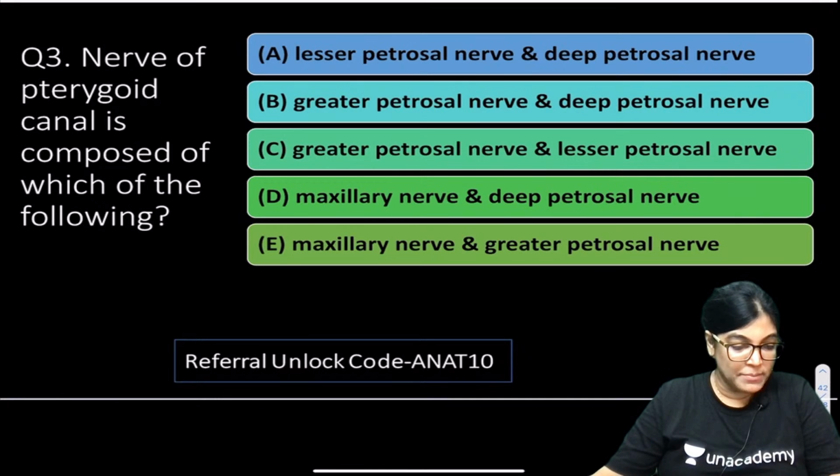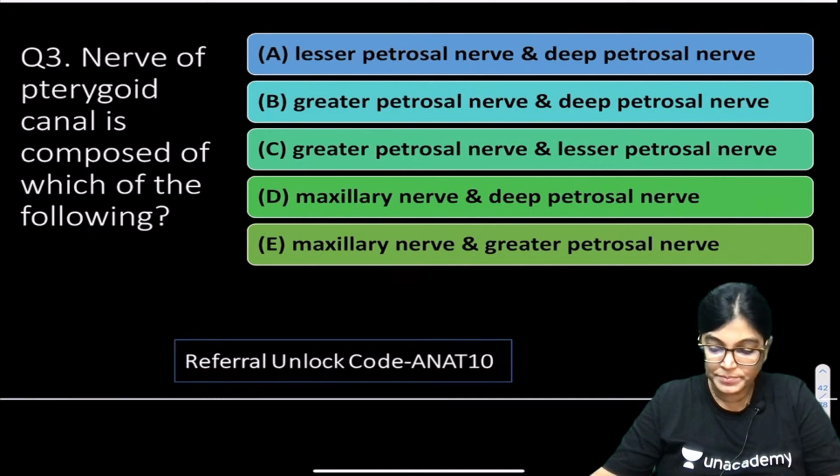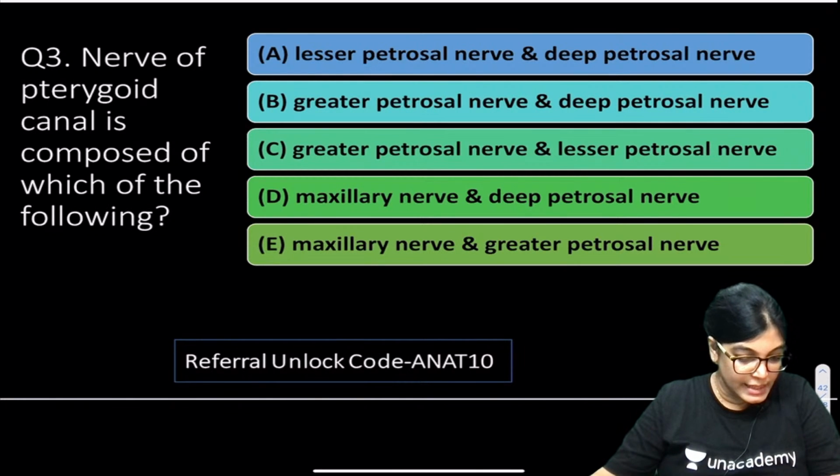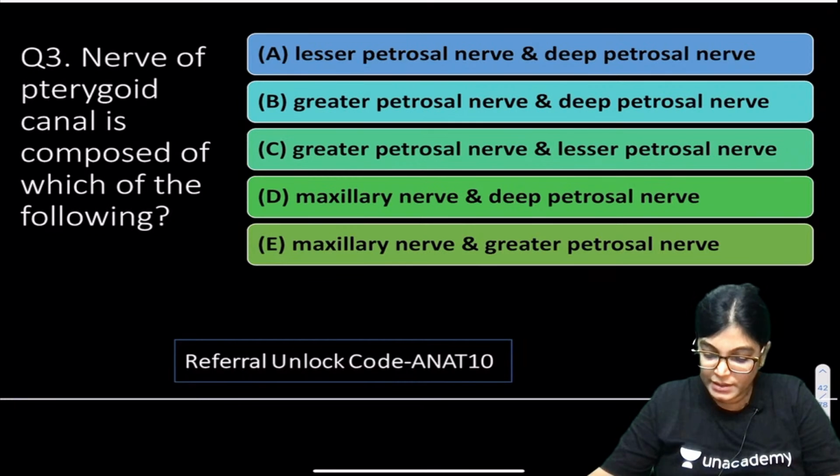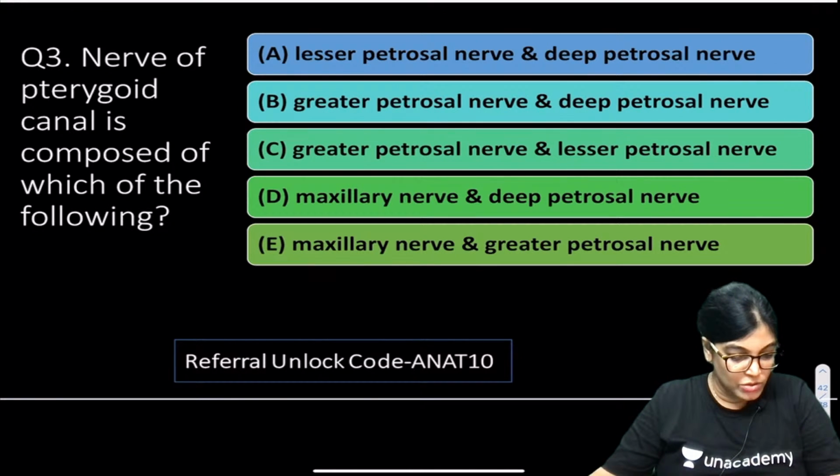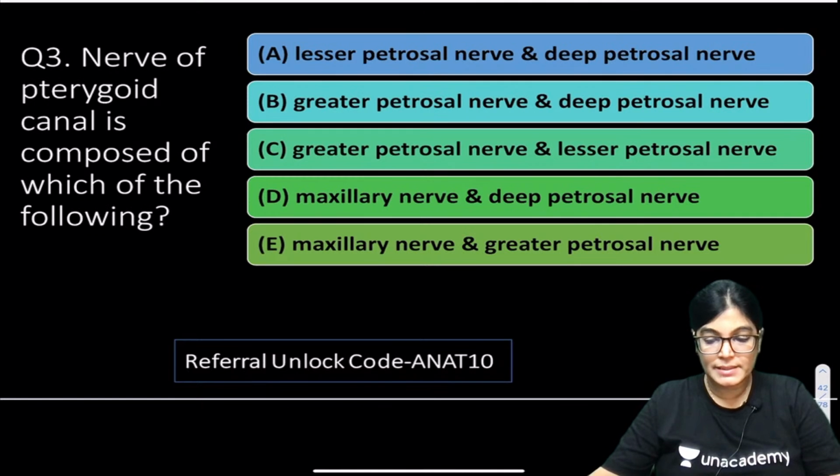Okay, Neha Dikshit is telling A. Deoxydabin is telling B. Acharya is telling B. Kumaran is telling B. What about the others? Nerve of pterygoid canal.